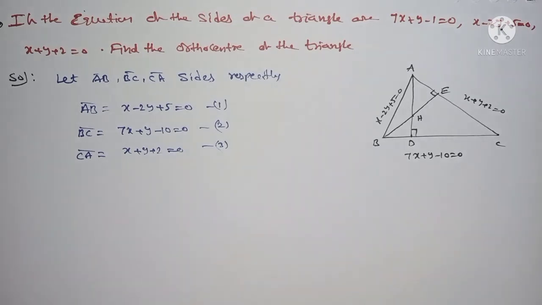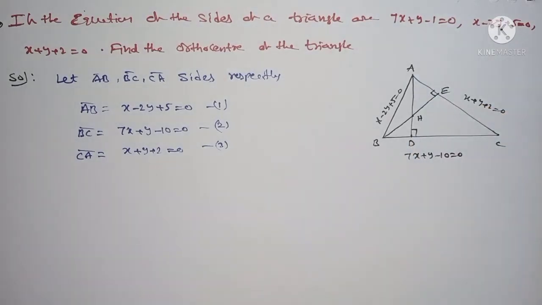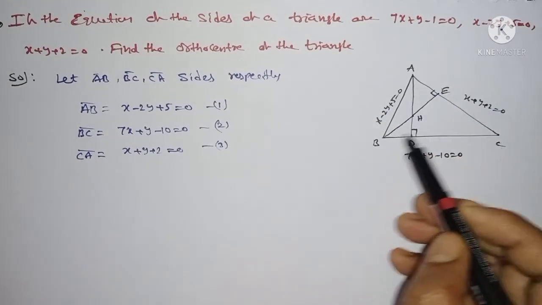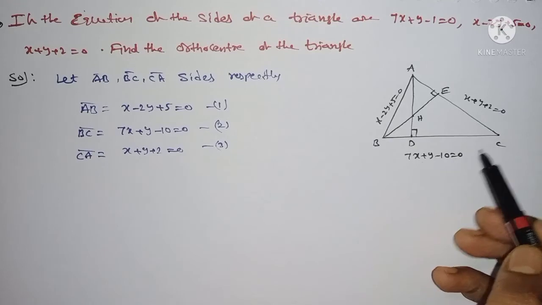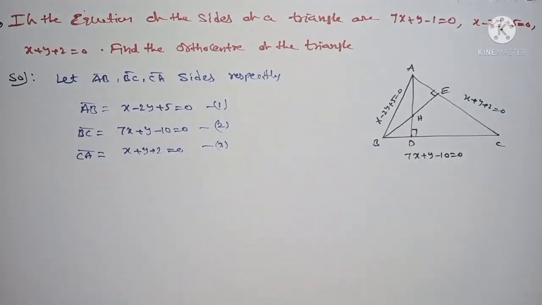The orthocenter is the intersection of the altitudes of the triangle. Altitude means drawing a perpendicular. Therefore, writing the given equations: AB is x - 2y + 5 = 0, BC is 7x + y - 10 = 0, AC is x + y + 2 = 0. What you have to find here is the intersection point H.